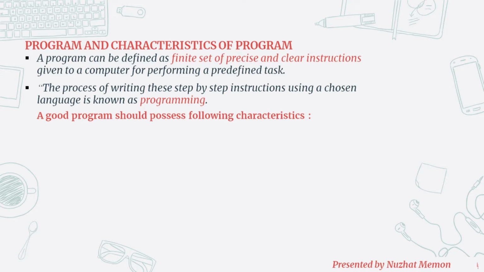So here my first question for you all is, how will you communicate with the computer to get your work done from it? Suppose you want to find an average of 10 numbers. Then what will you do? How will you communicate? Here you need to give step-by-step clear and precise instructions or commands to the computer in order to complete a desired task, right? So here we can define a program as a finite set of precise and clear instructions given to a computer for performing a predefined task. And we are going to use a language to communicate these step-by-step instructions to the computer, and such a language is known as a programming language.